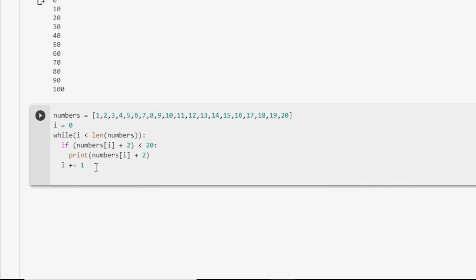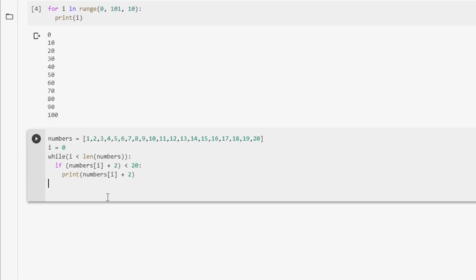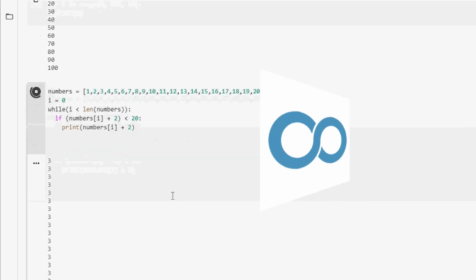You're probably wondering, well, why? Well, how about we try running this while loop without the code to increment our iterator variable? Let's see what happens. First, I'm going to copy the line and now delete it. And now let's click run. Oh no.